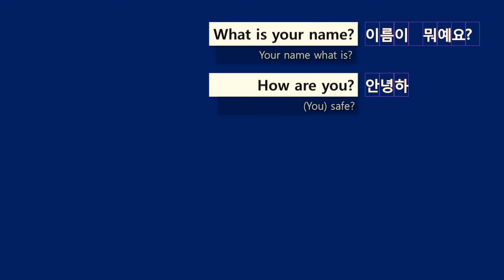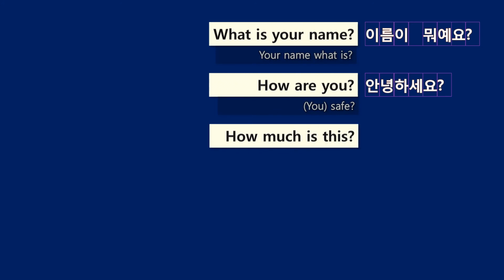That's why we don't say just 아요. This is a 하다 verb, right? So we can say 해요, but we also put 세 because we want to respect the listener. That's why 안녕하세요. So 안녕하세요 means are you safe?